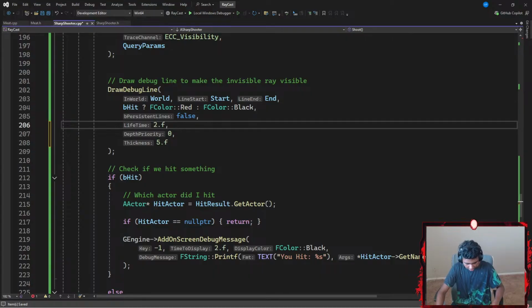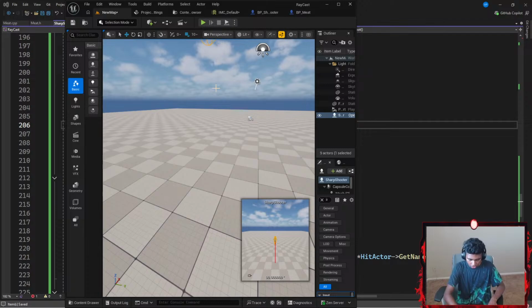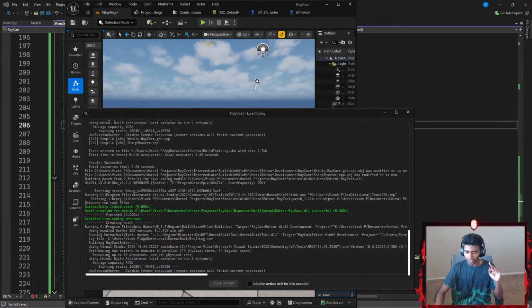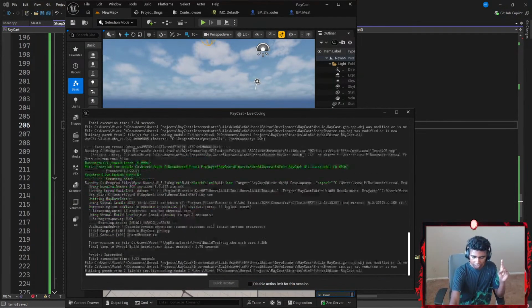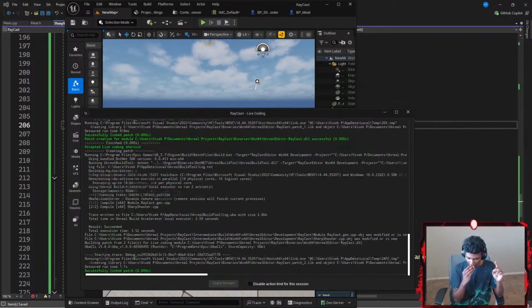I don't think that this is going to make that big of a difference. Let's go ahead and hit Control Alt F11 again to compile the code real quick. Let's wait for it to compile. While it's compiling, I might eat an apple.